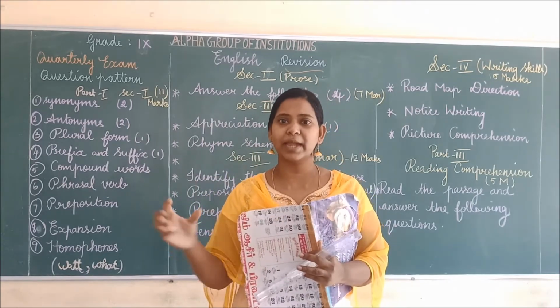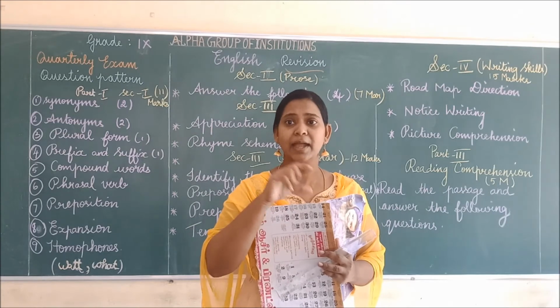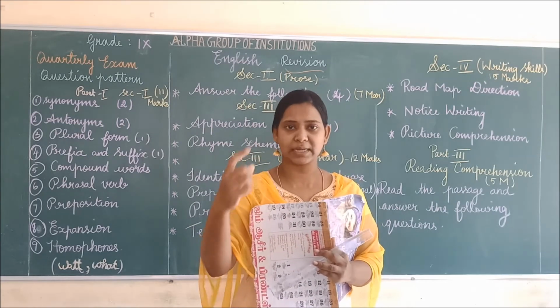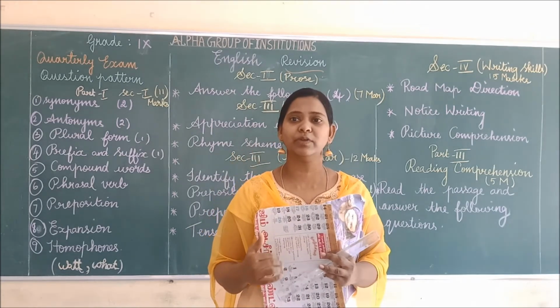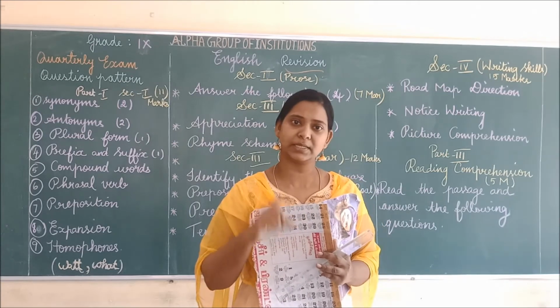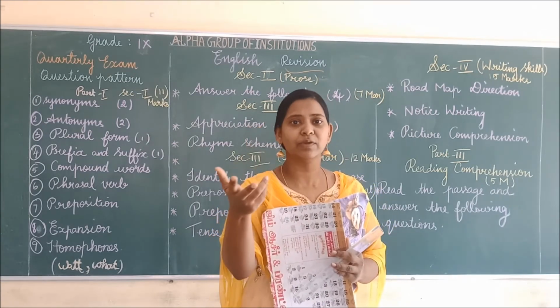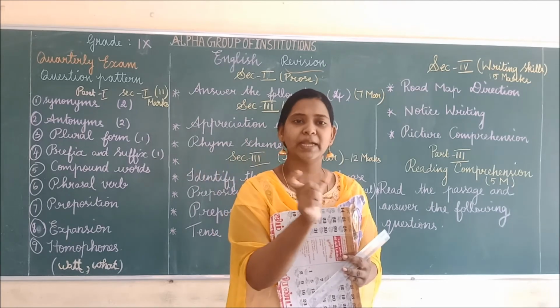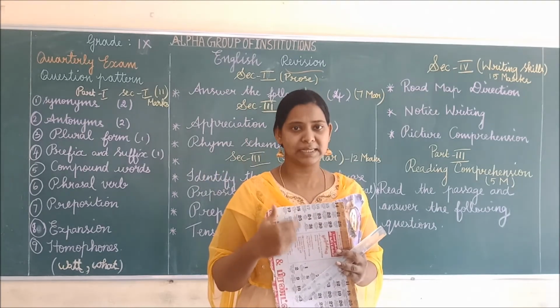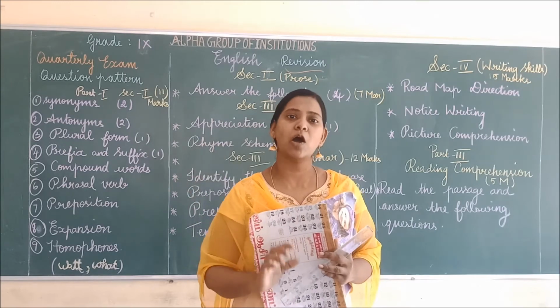That also you have to write, and you have to write the name of the person who is writing the notice, and below that you have to write the designation of the person. Is it clear? If they have given it specifically, you have to mention your name and your designation in that particular organization.